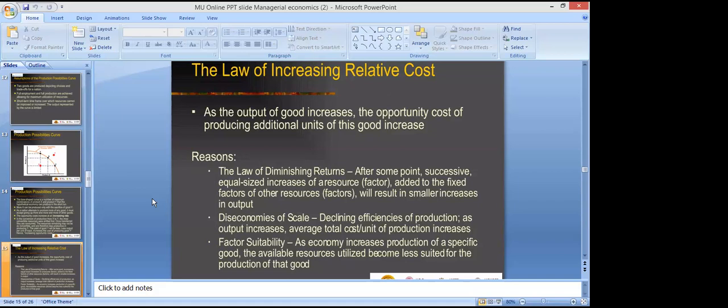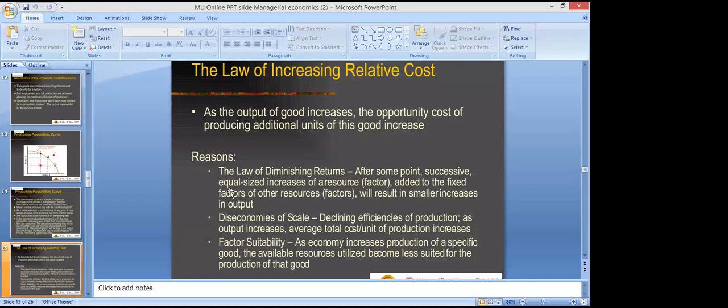Ultimately a stage will come when the resource will get overburdened. The fixed factor will feel the burden on itself. That's why production declines, cost increases, losses come into form, and there will be increasing opportunity cost, right?